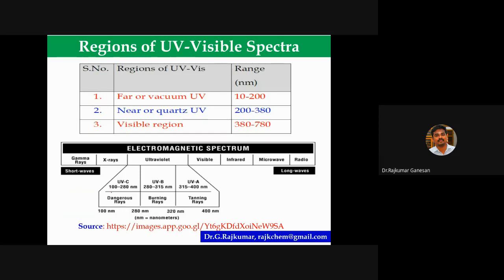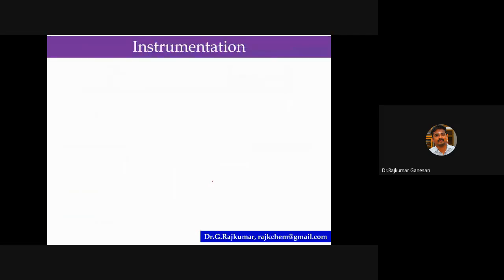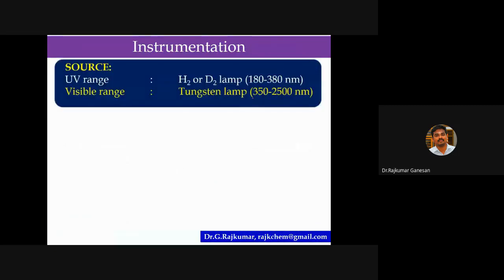Look at the lambda value, the wavelength. It has a lesser wavelength, so it has higher energy. That's why this ultraviolet C is a harmful radiation. It may cause skin cancer and so on. Then visible and infrared, microwave and radio wave. Regarding the instrumentation part, a hydrogen or deuterium lamp is used for the ultraviolet region. For the visible range, a tungsten lamp can be used.